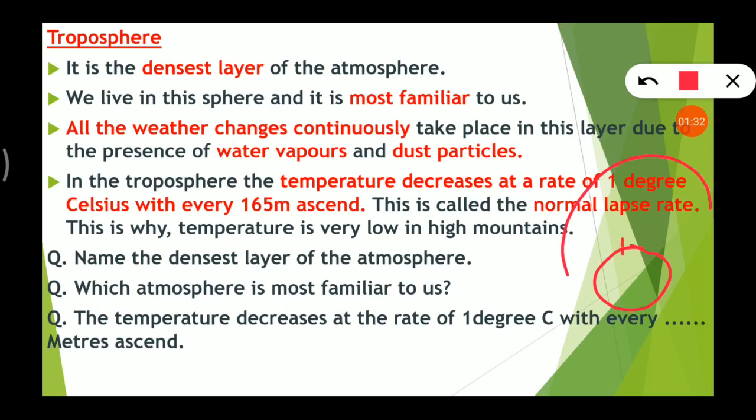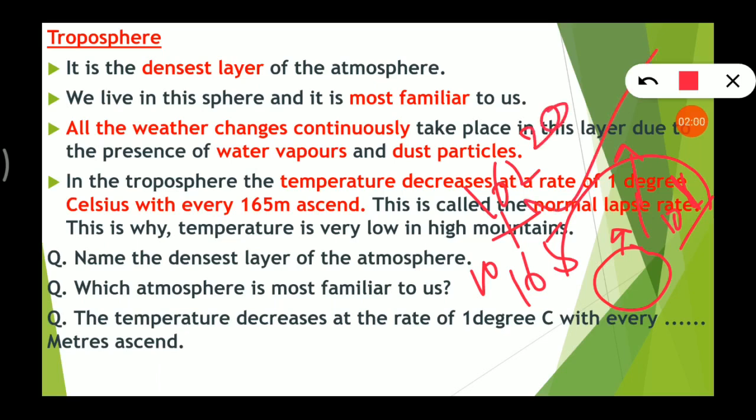When we move 165 meter ascent towards the atmosphere, then 1 degree Celsius temperature decreases, okay, with every 165. 165 is 1 degree, then plus 165 is 2 degrees. In this way it keeps decreasing.